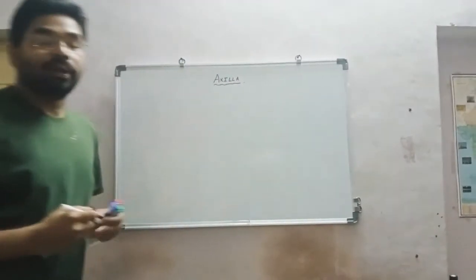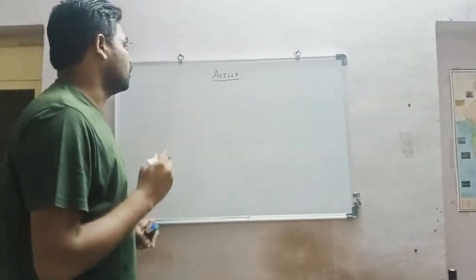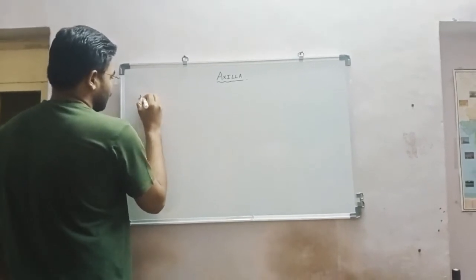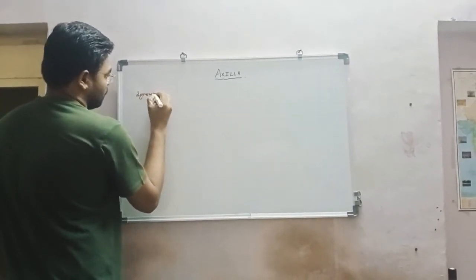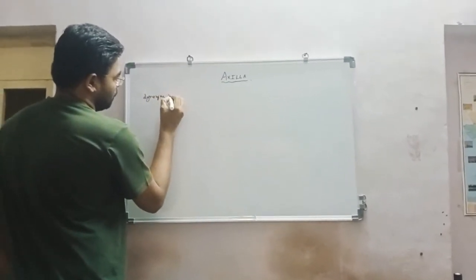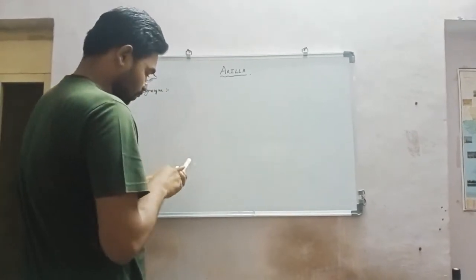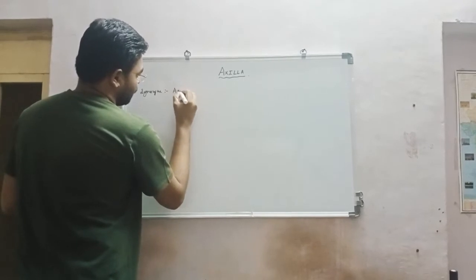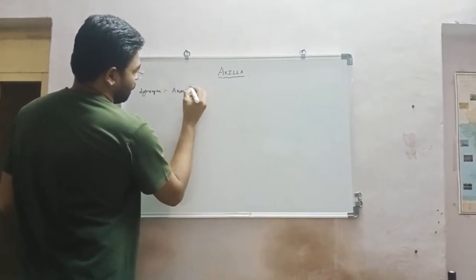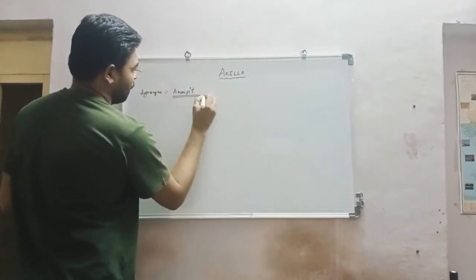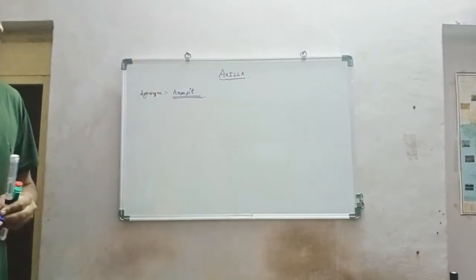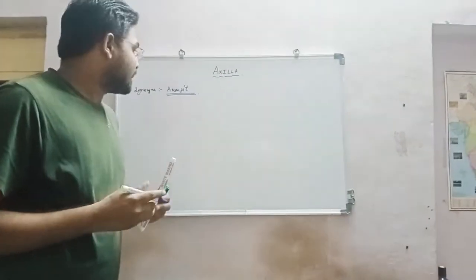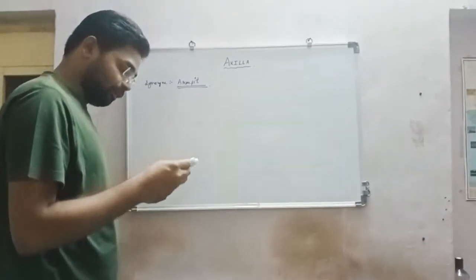So what do you mean by axilla? First of all, the synonym of the axilla. The synonym of the axilla is armpit. And now the location, or we can say the definition, of the axilla.